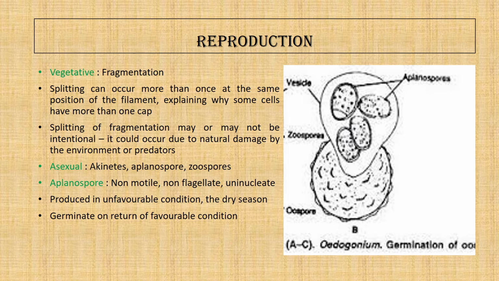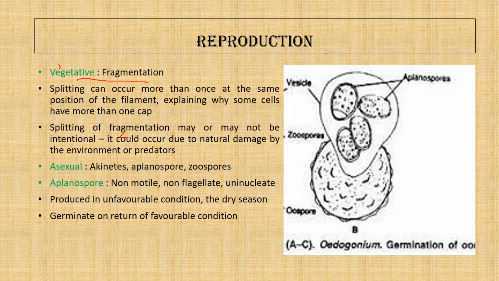The reproduction in Oedogonium is of three types. Number one is vegetative, which reproduces by fragmentation. Fragmentation can occur by accidental breaking of the filament, or by the death of the intermediate cells, or formation of spores inside the intermediate cells. The spore formation can be either zoospore or aplanospore, or formation of gametes at the end of the growing season in the intermediate cells. So this is all about how fragmentation occurs.